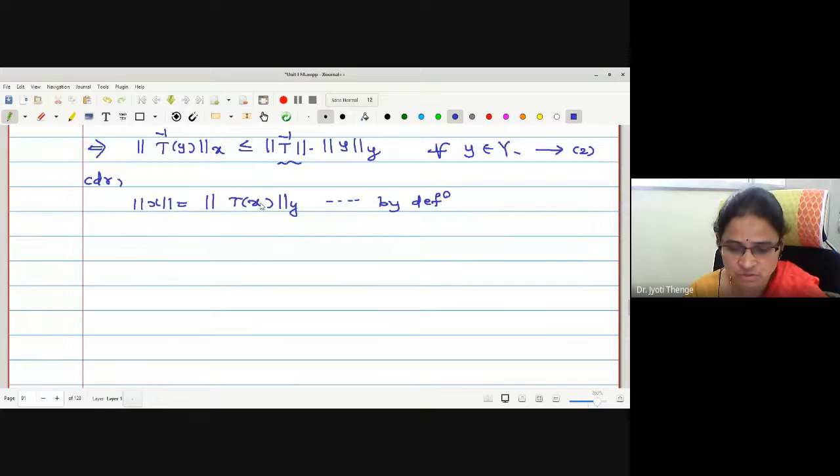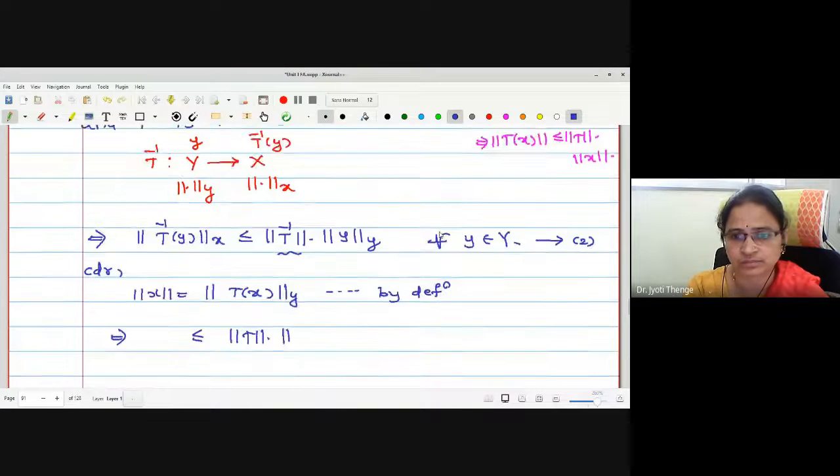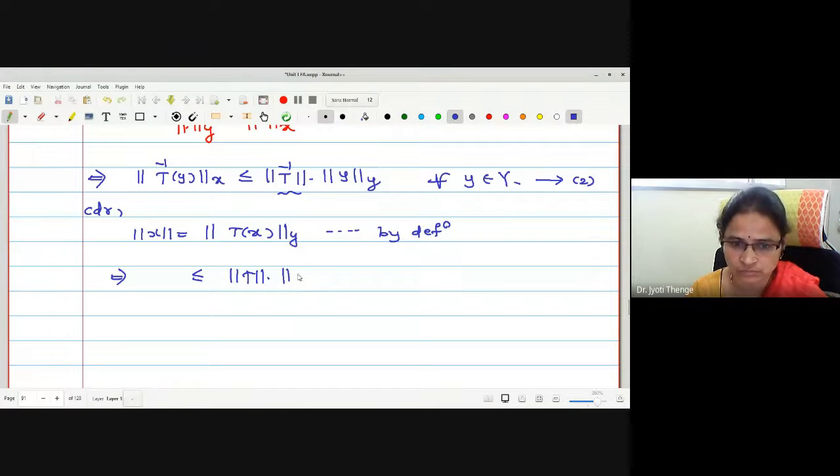Let this norm x be norm y of t of x. Okay. Now again, knowing T is bounded, can I write this as less than or equal to norm T into which norm can I write? This norm condition x, norm x of x, using statement 1. Norm x of x, this is from 1, right? Yes, ma'am. And let me call this as 3.